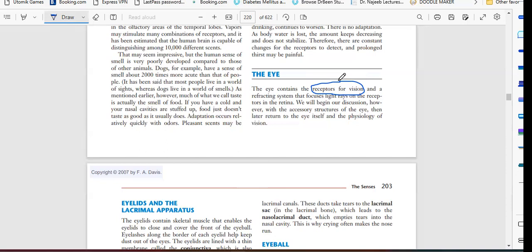First we will discuss the structures, the physiological and anatomical structures present in and around the eyes. Then we will talk about the eye itself.